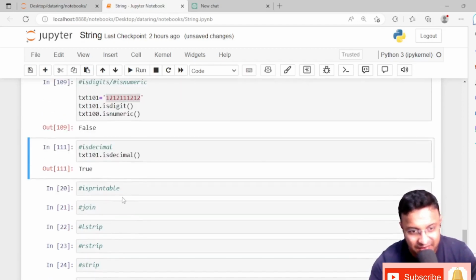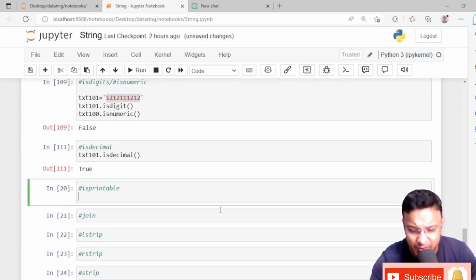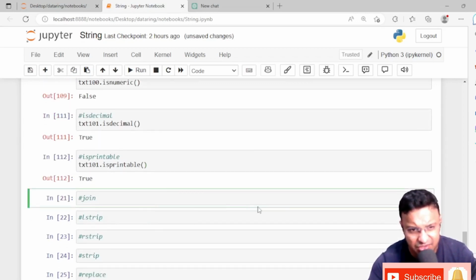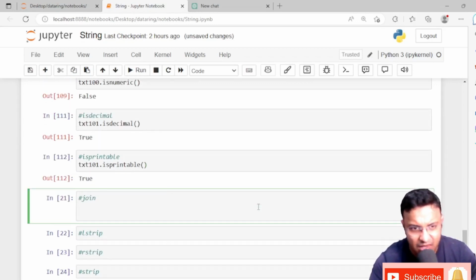That's all. Now isprintable. isprintable checks whether the value of the string is printable or not. It will always give you a true value. It's simple, it's not that great. Now join.